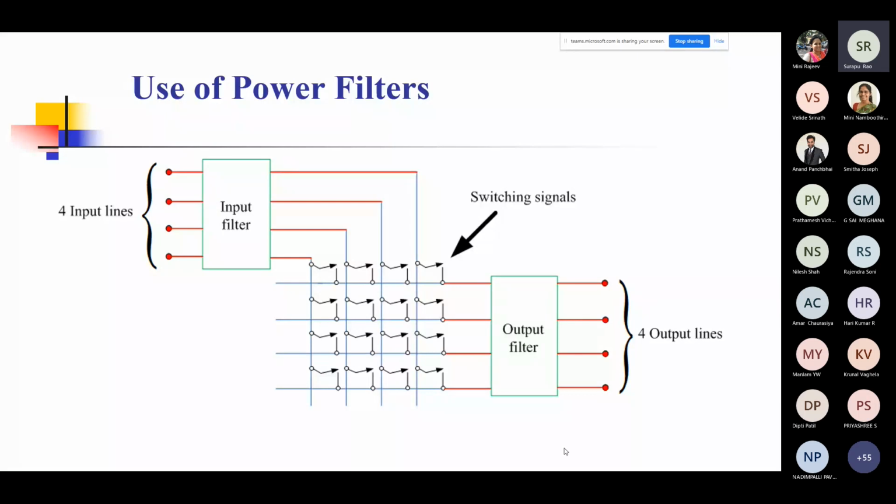So what you do is you put what are called energy buffers. The most common name for the energy buffers is power filters. You put power filters here, whose job is to store the energy and then use it to bridge these small gaps which arise due to the switching of the various switches of the switching matrix.